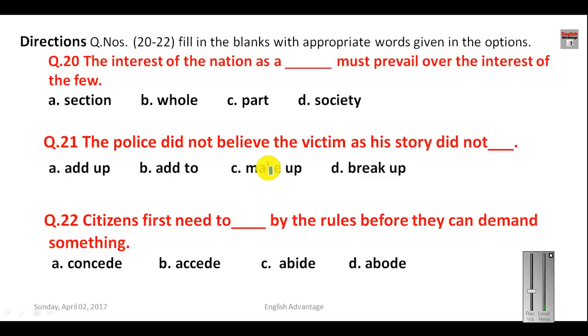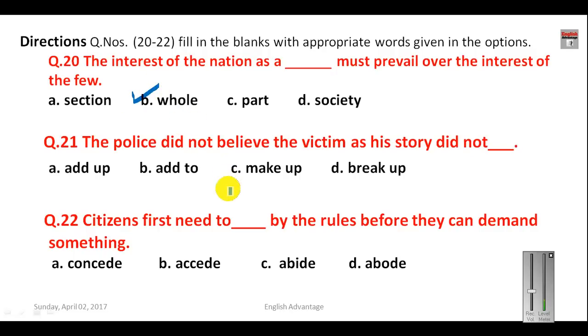Question number 20. The interest of the nation as a whole must prevail over the interest of the few. So this is the filler part. We are talking about the nation as a whole. So here your answer will be whole.